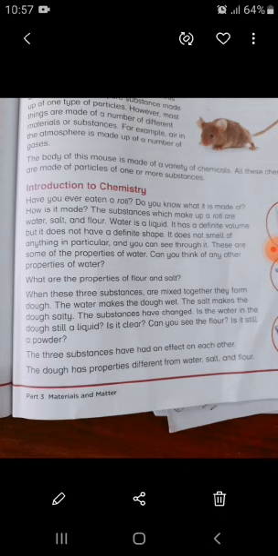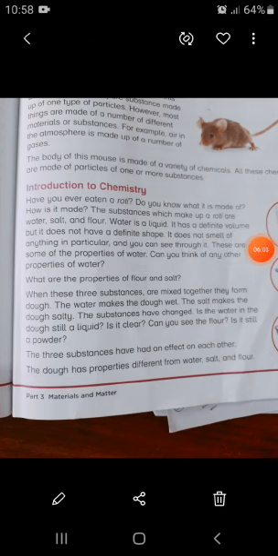When these three substances are mixed together, they form dough. The water makes the dough wet and the salt makes the dough salty. The substances have changed, and the property of the dough is different from that of the water, salt and flour.